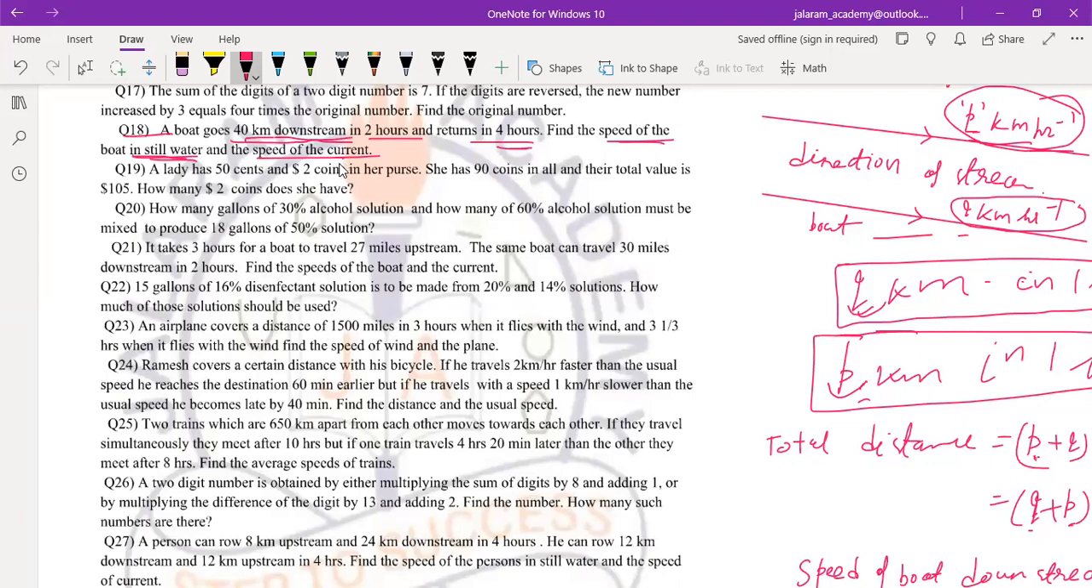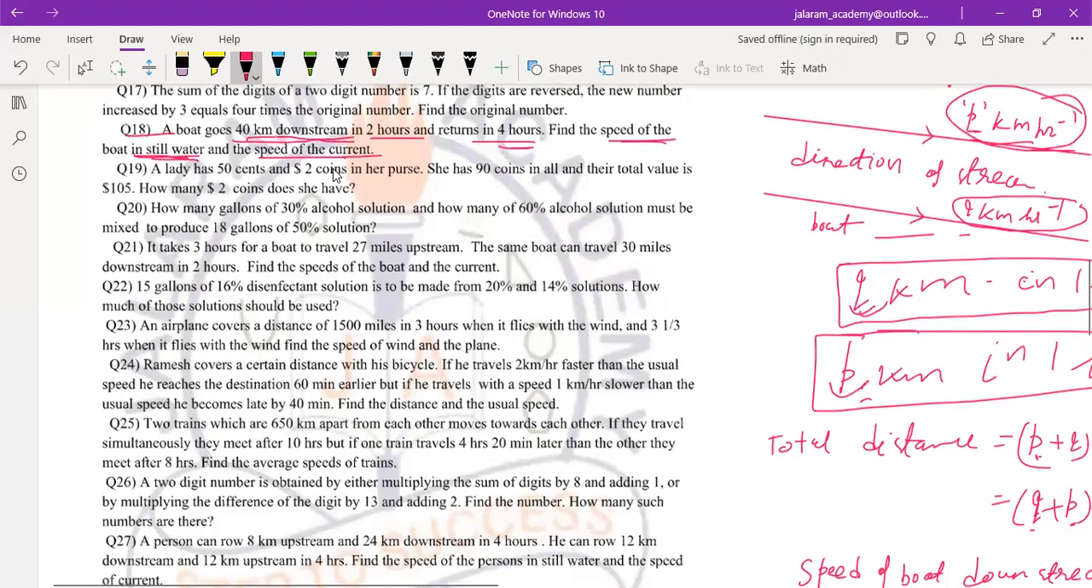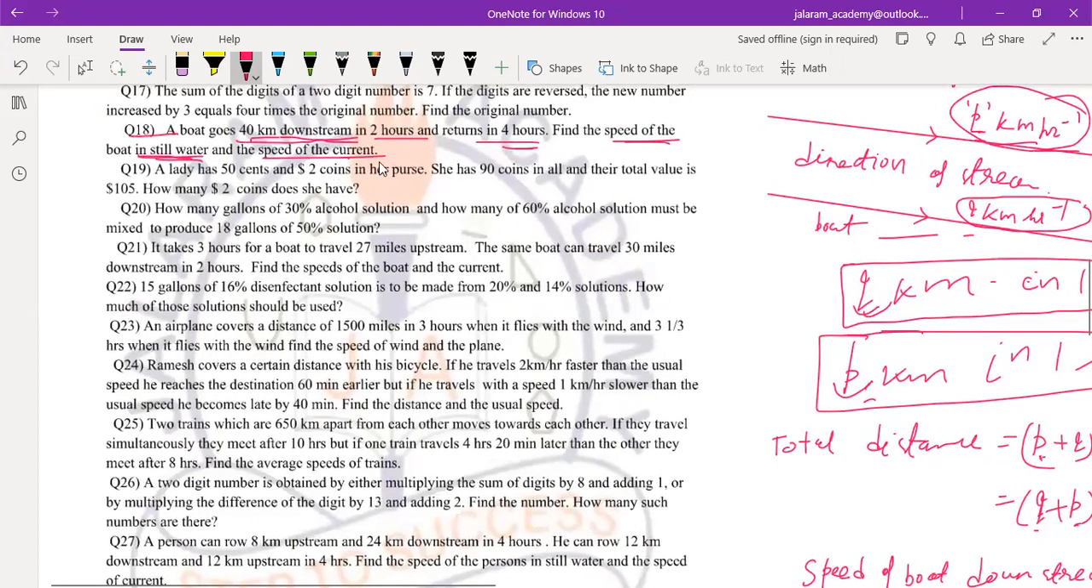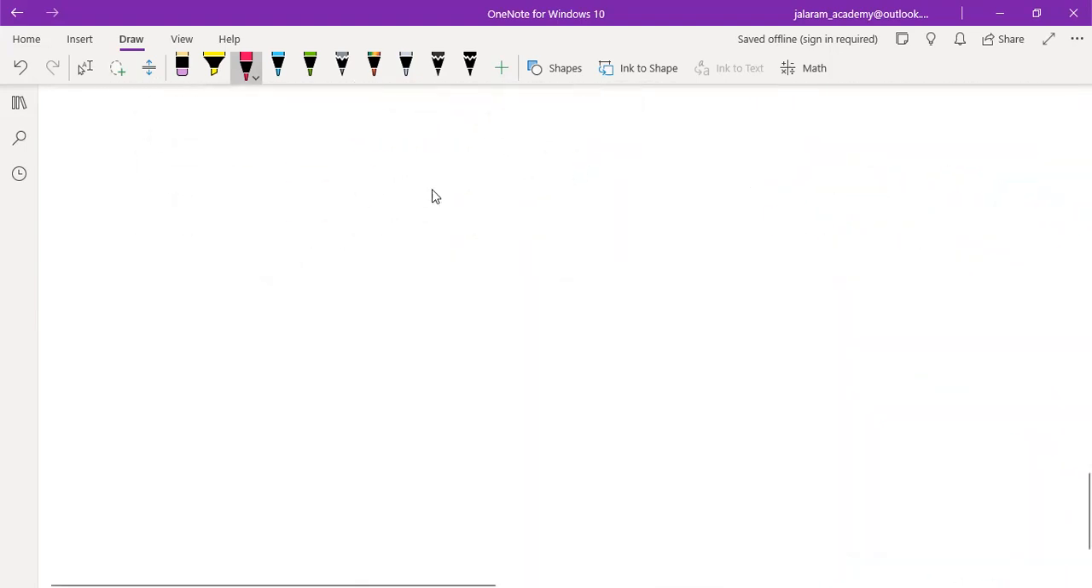So the speed of the boat in downstream is obtained by adding both: x, the speed of the boat, plus y, the speed of the stream. Whenever there are questions involving downstream and upstream, first of all, you always assume the speed of the boat.